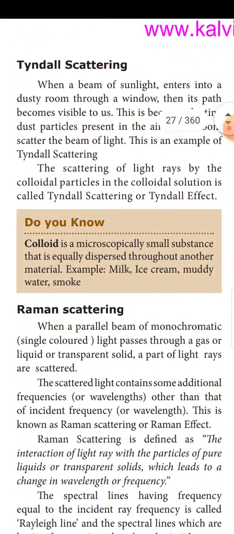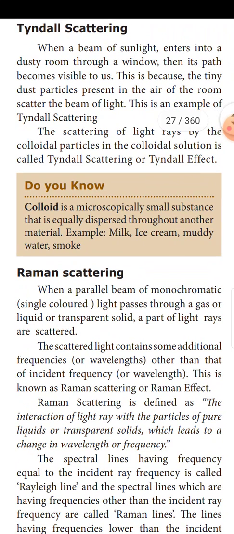Tyndall scattering. What is Tyndall scattering? When a beam of sunlight enters a dusty room through a window, its path becomes visible to us. This is because the tiny dust particles present in the air of the room scatter the beam of light. This is an example of Tyndall scattering.